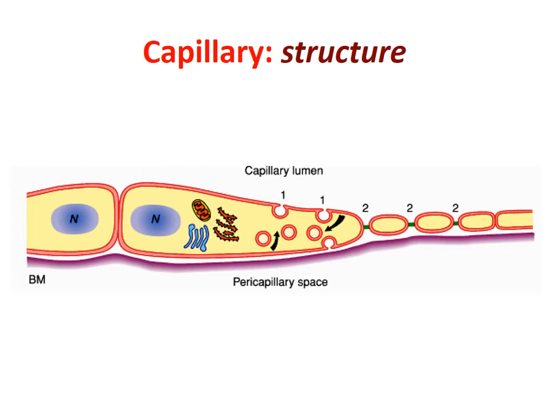This is a capillary lumen, and there is a pericapillary space. This is a continuous capillary, and individual capillary cells are also shown, having a nucleus and other cytoplasmic organelles. The capillary cells also undergo vesicular transport like endocytosis and exocytosis, which is also depicted here.